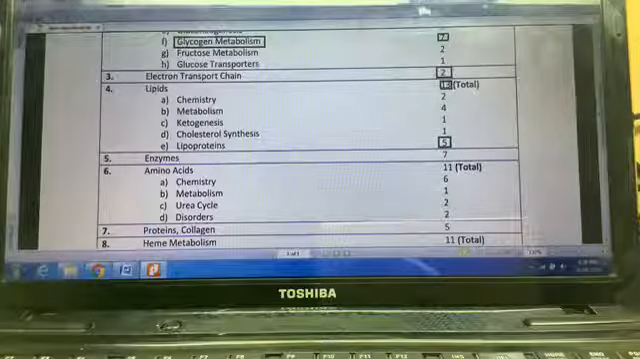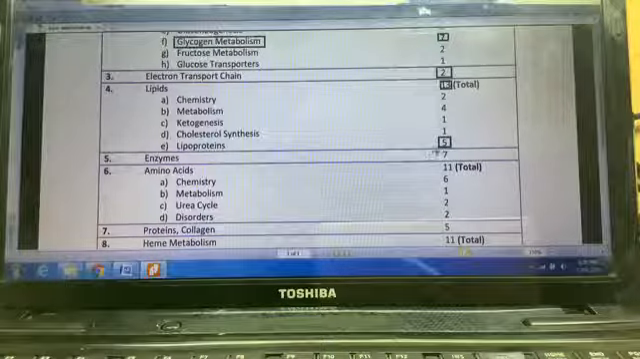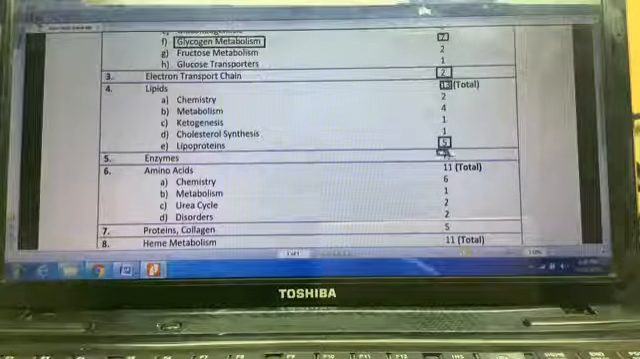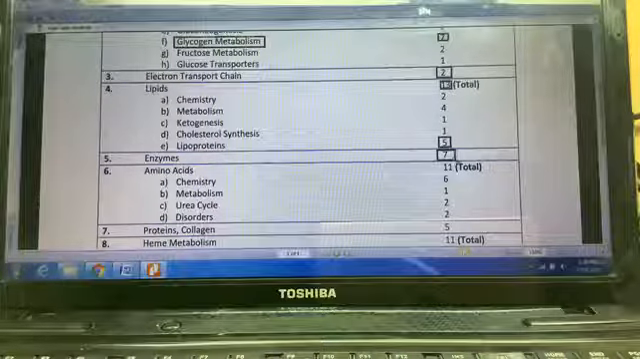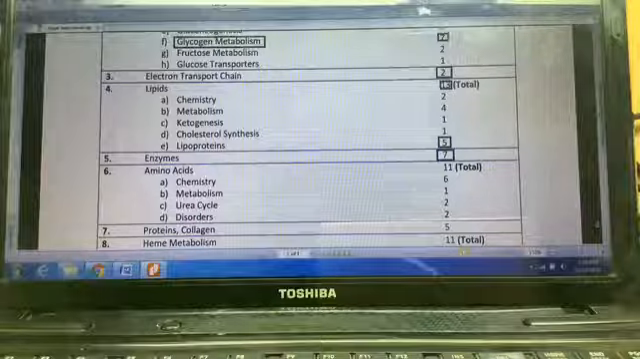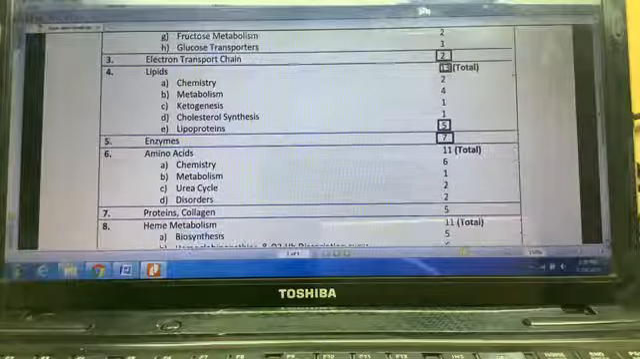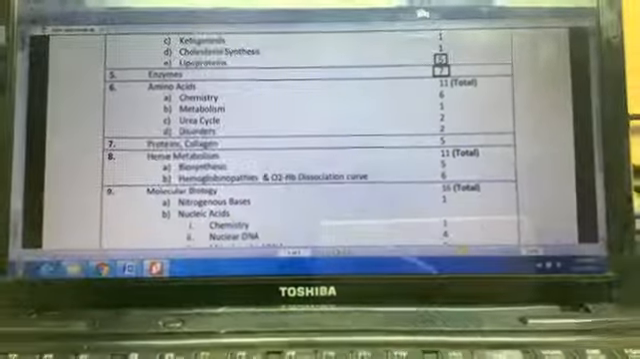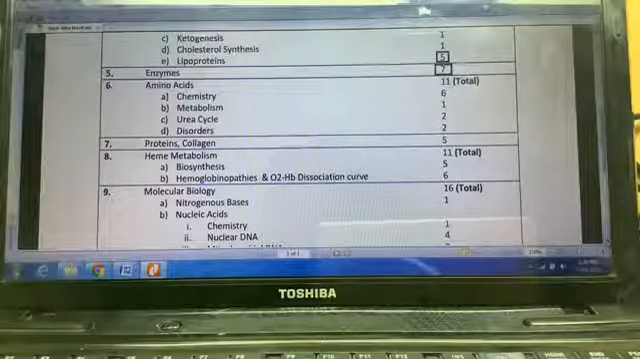Moving on to the enzymes, overall from the enzymes we have 7 questions. So considering that enzymes is a small topic, this becomes very significant. You must revise the enzyme section before you go for the AIIMS exam.